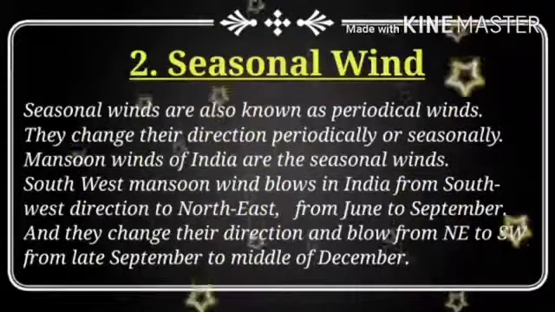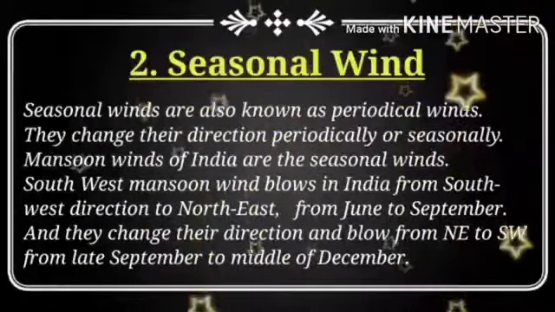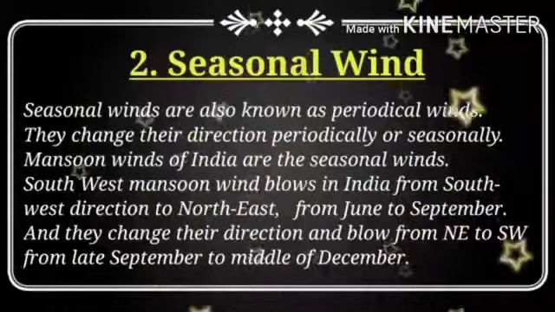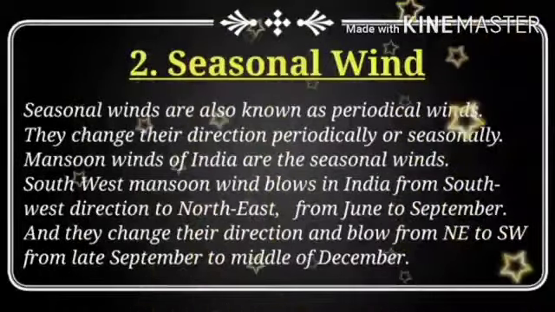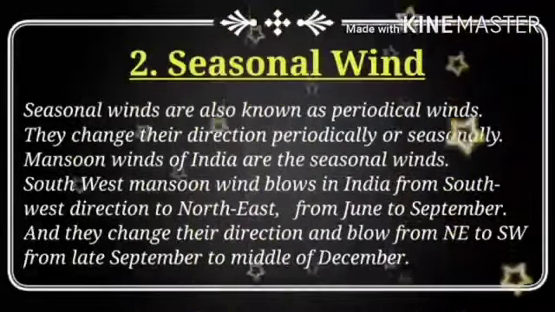Look here. The southwest monsoon wind is the monsoon wind that blows in India. This southwest monsoon wind usually blows from June to September, from the southwest direction to the northeast direction.